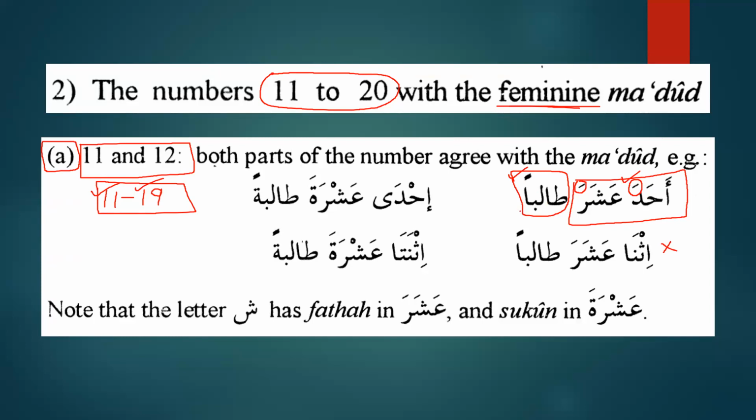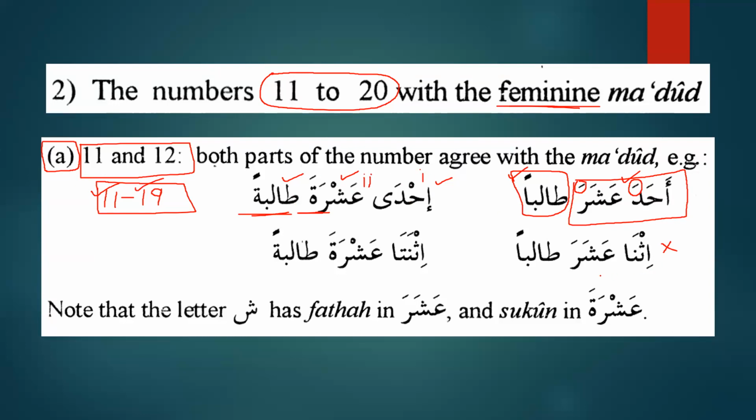But when we talk about the feminine, if the ma'dud is feminine, talibatan, then we have to use ihda, which is the feminine of ahada. So we will say ihda ashrata talibatan. So now we can see over here that ihda is used for feminine, ashrata is used for feminine, and talibatan is used for feminine. And we can see here that both parts of the number agree with the ma'dud. So this part and the second part have to agree with the ma'dud.